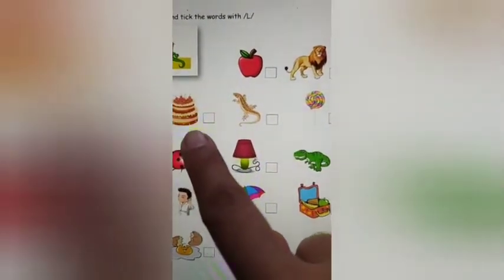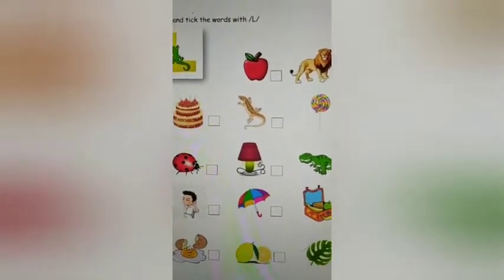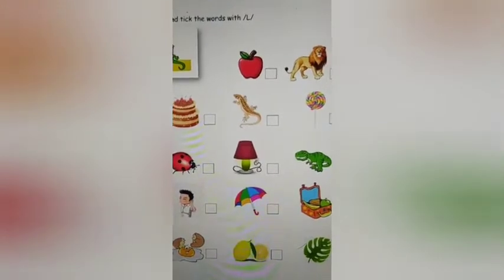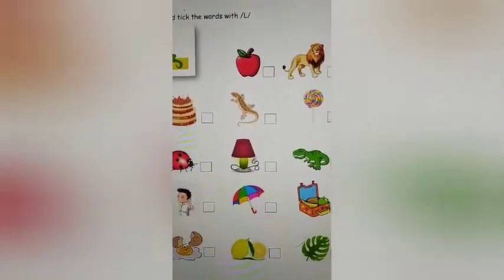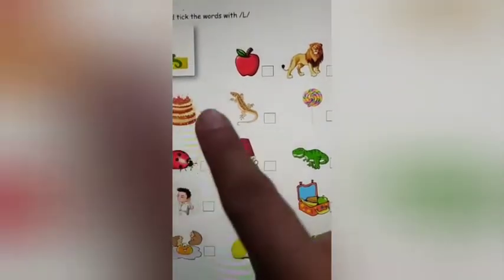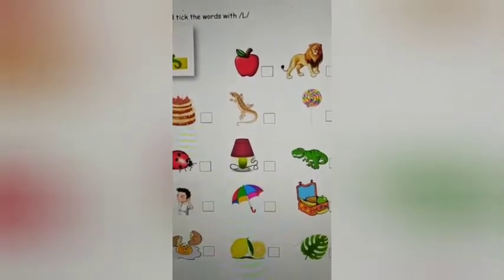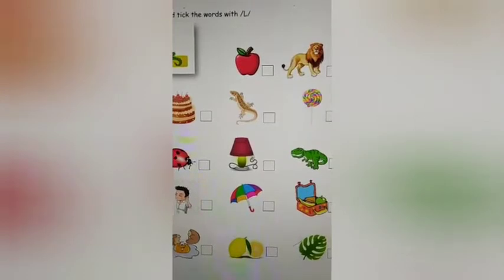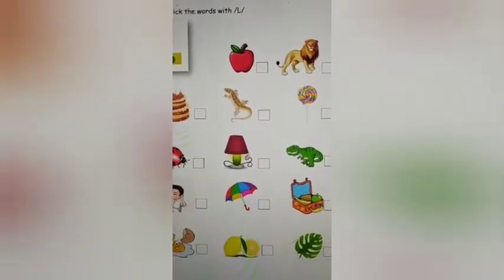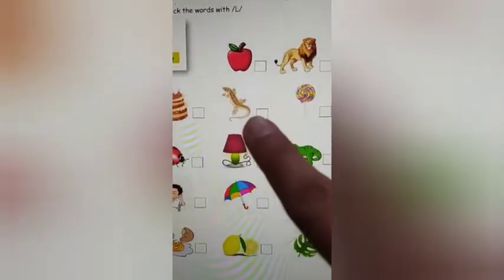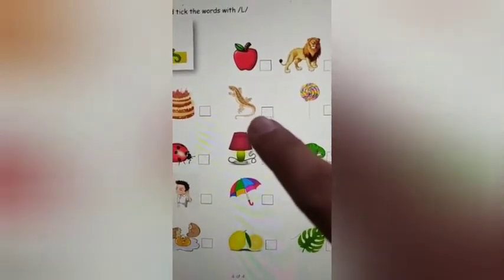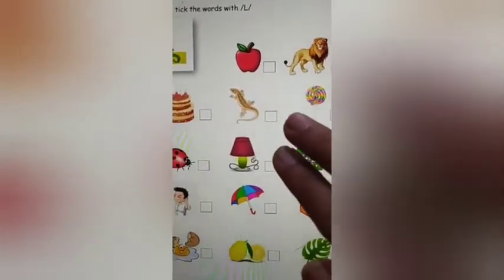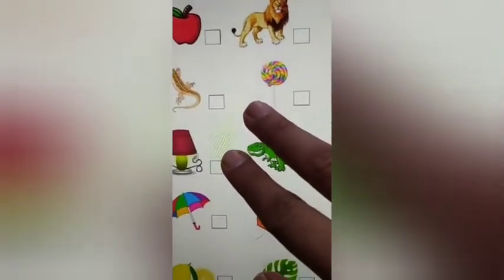So you tick it. Yes. The next is a picture of a cake. What does the word cake begin with? Which sound? It begins with the sound K. Yes. So don't tick it. You're only looking for pictures that begin with the sound L. The next is a picture of a lizard. Lizard begins with the sound L. Yes, so you tick it.